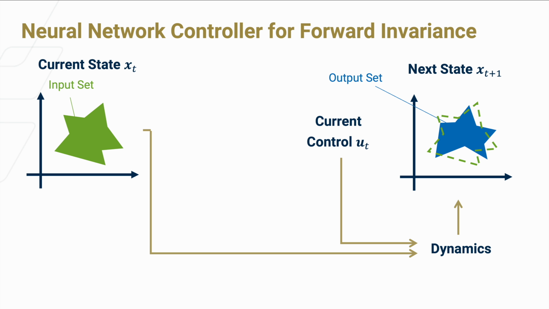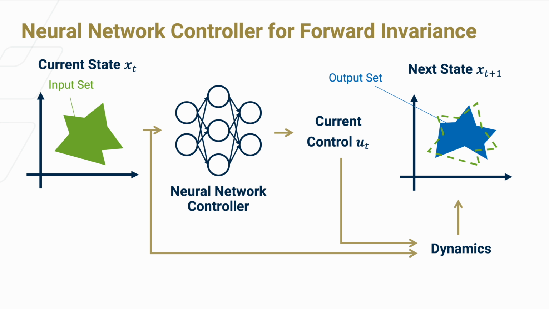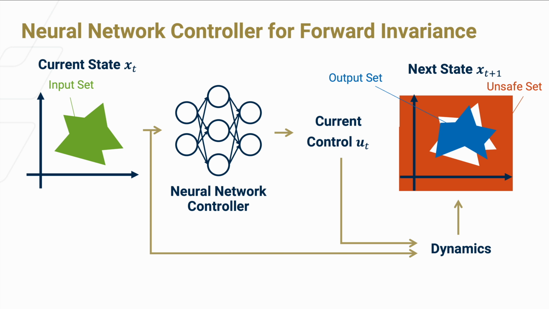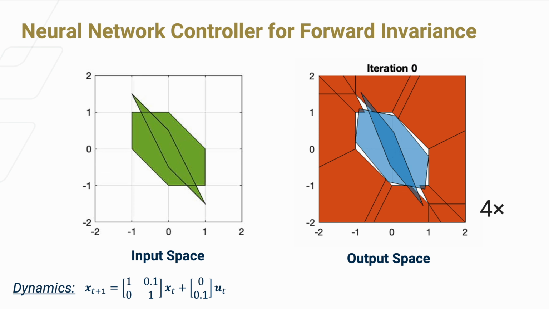So can we design some neural network control policy such that the control would drive the output set within the input set? To formulate this into a problem we can solve with our method, we simply need to define the unsafe set as the complement of the input set, and use our loss function to drive the output set out of the unsafe set. Here, we train a neural network controller for a double integrator system. You can see that by following the gradient that we came up with, the system gradually becomes forward invariant.